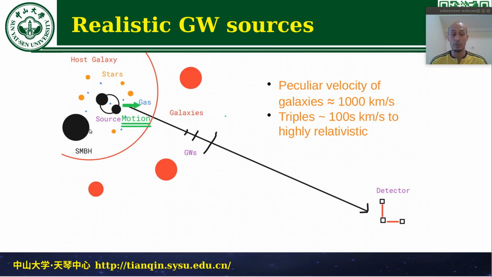In particular, when the third body is the supermassive black hole in the center of the galaxy, velocities of almost 10 or 20% the speed of light can be reached. So this is also very interesting because it can apply to many sources, at least for some time, and because it can be very extreme, so that we really need to understand it in order to include such a possibly very important effect.